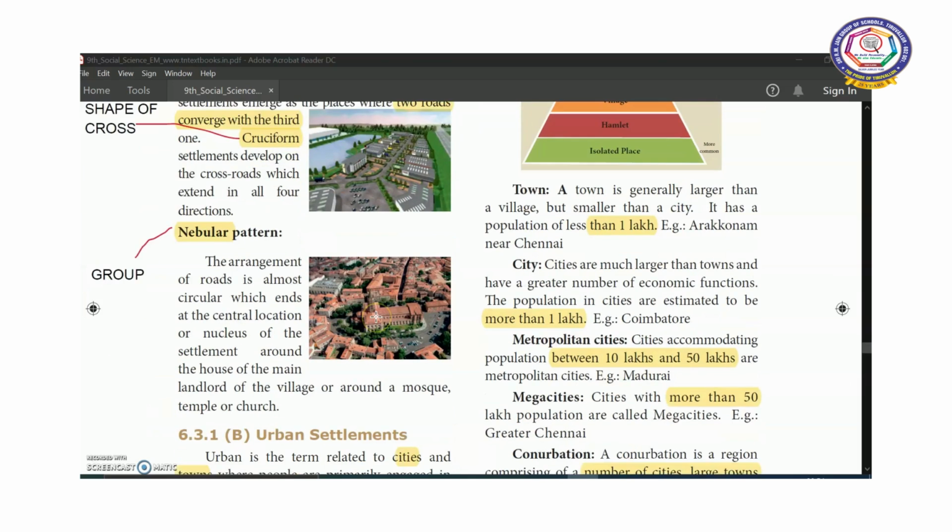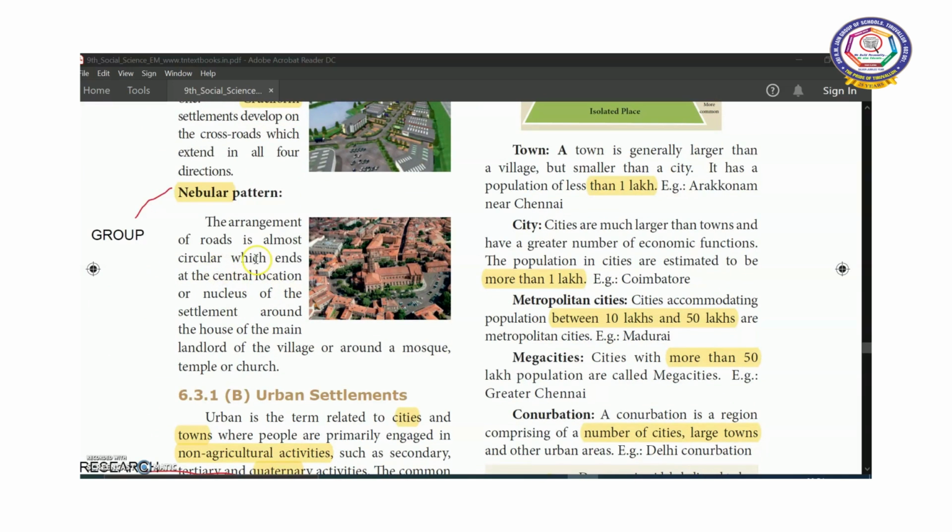Now, nebular pattern. Nebular means group. The arrangement of roads is almost circular, which ends at the central location. So you can see all these settlements face towards the central nucleus of the settlement, around the house of the main landlord. If it is a village, it may be around the house of the main landlord of the village or around a mosque, temple or church.